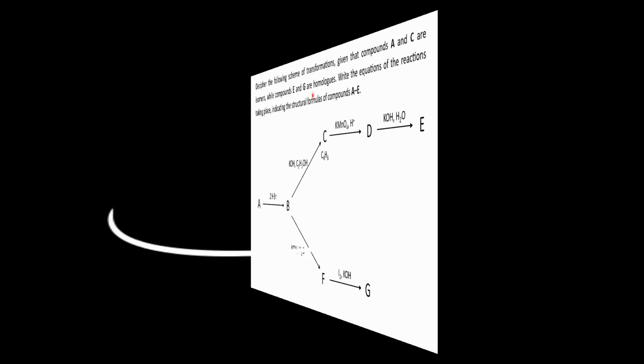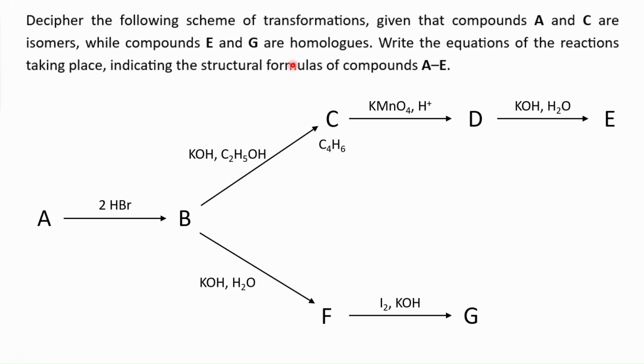Now let's get into today's problem. Alright, so here is the problem from Lomonosov Olympiad. And as you can see, it's a seemingly easy problem with a simple transformation scheme, but it requires a bit more thinking than you initially expect. So we have a simple scheme here, two pieces of information: that A and C are isomers and E and G are homologs. And they want us to find the structures for all ciphered compounds. Also, they want us to write the equations of all the reactions that are happening here.